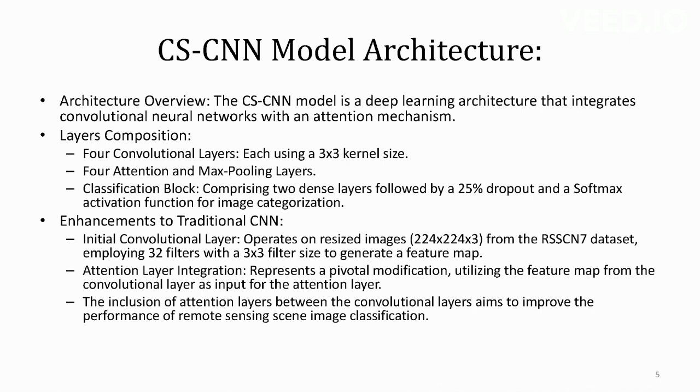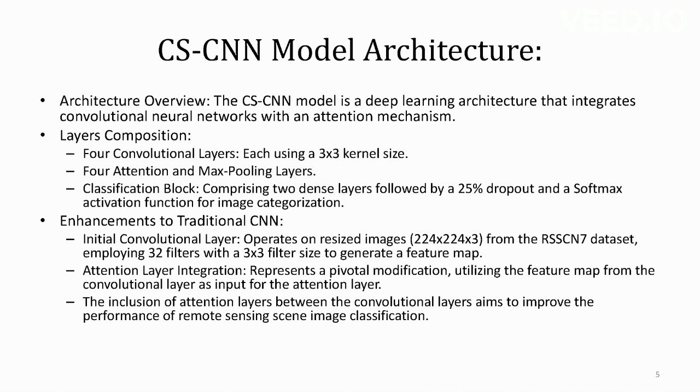The initial CNN operates on 224 by 224 images in the dataset, employing 32 filters and a 3 by 3 filter size to generate the feature map. Attention integration represents a pivotal modification, utilizing the feature map from the convolutional layer in the attention layer. So the inclusion of the attention layer after the convolutional layer improves the performance of remote sensing scene classification.